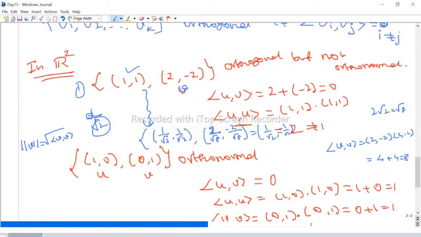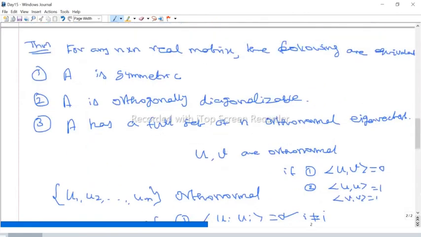So now what I am saying here, by the theorem, if A is a symmetric matrix, then A is orthogonally diagonalizable, and A has a full set of n orthonormal eigenvectors. So maybe you will get n eigenvalues. For each eigenvalue, you will get an eigenvector. The eigenvectors form an orthonormal set. That means if you take the inner product of any two different vectors, the inner product is 0. If you take the inner product of the same vector, you will get 1. So this is very important for symmetric matrices. Symmetric matrices are orthogonally diagonalizable, and all the eigenvectors of a symmetric matrix are orthonormal. Very important.